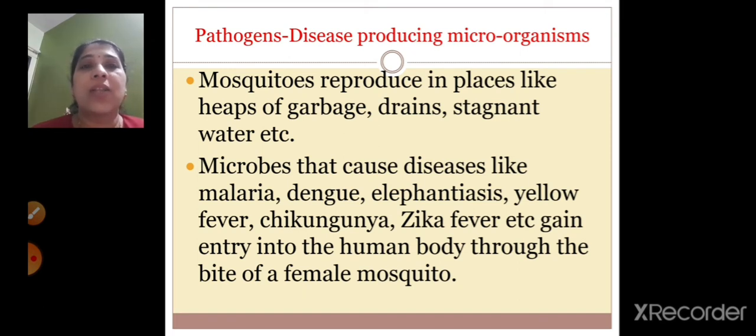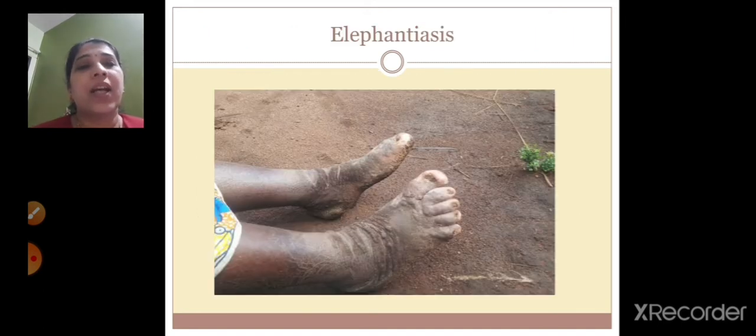So that's why it is told that you should not keep garbage, or water should not be stored and kept, because these are the places where the mosquitoes can reproduce, right? So you should avoid all these things. Now this is the figure here, children. This is the disease elephantiasis, which is caused by the mosquito. See the leg, how it has become swollen, right?